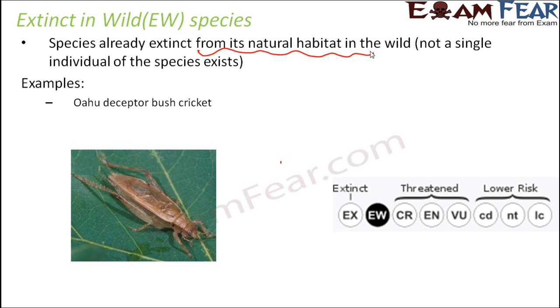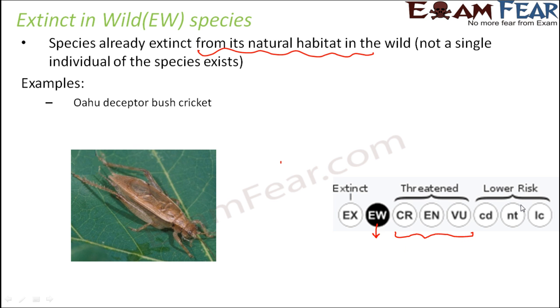So far we have been talking about so many different categories of conservation. So if you look at this list, this gives you a better idea. So extinct is like the extreme category, because that species doesn't exist anymore. So it is already extinct. The next category is extinct in the wild. So this one has become extinct in its natural habitat, but there might be a possibility that it might exist somewhere else. Then the next category is threatened, and under threatened you have critically endangered, endangered, and vulnerable species. So all of these fall under the category of threatened.